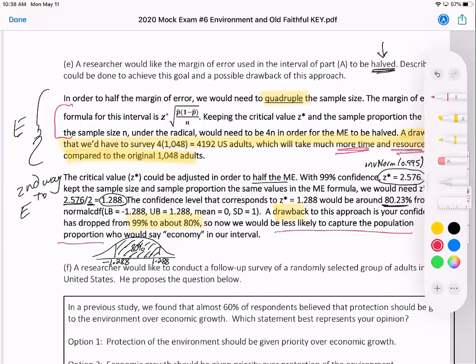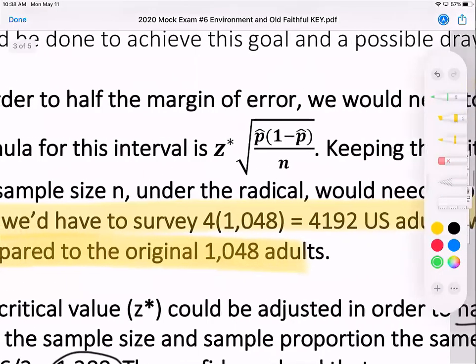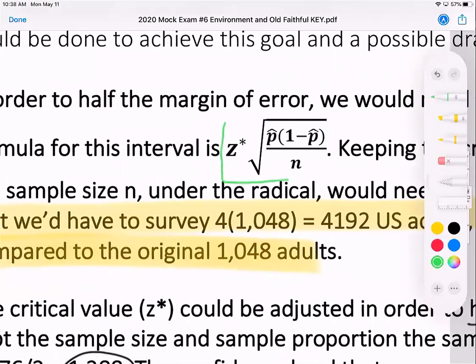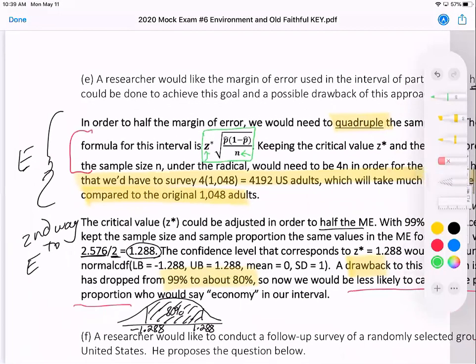So I hope you thought at least to increase the sample size, and maybe you thought to change Z star in the margin of error formula. Increasing n would decrease the margin of error, and halving the Z star would also halve the margin of error. That formula is on the formula sheet.